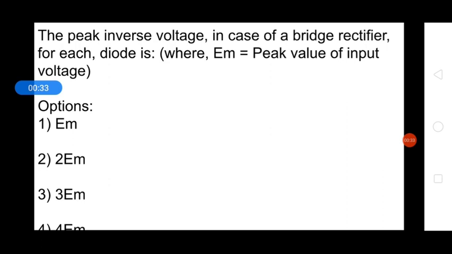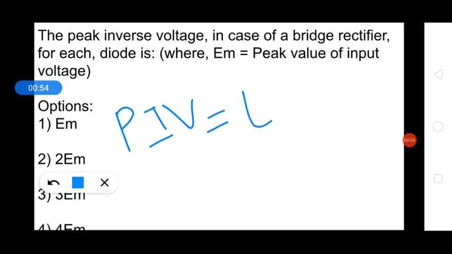Now the peak inverse voltage in case of bridge rectifier for each diode is, where EM equals the peak value of the input voltage. So in case of bridge rectifier, the PIV, that is peak inverse voltage, is equal to the peak value of the input voltage, that is EM.